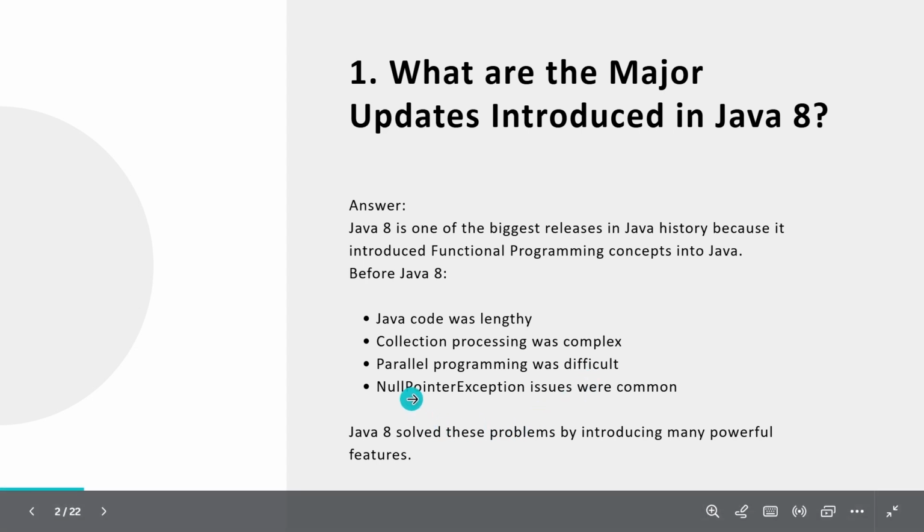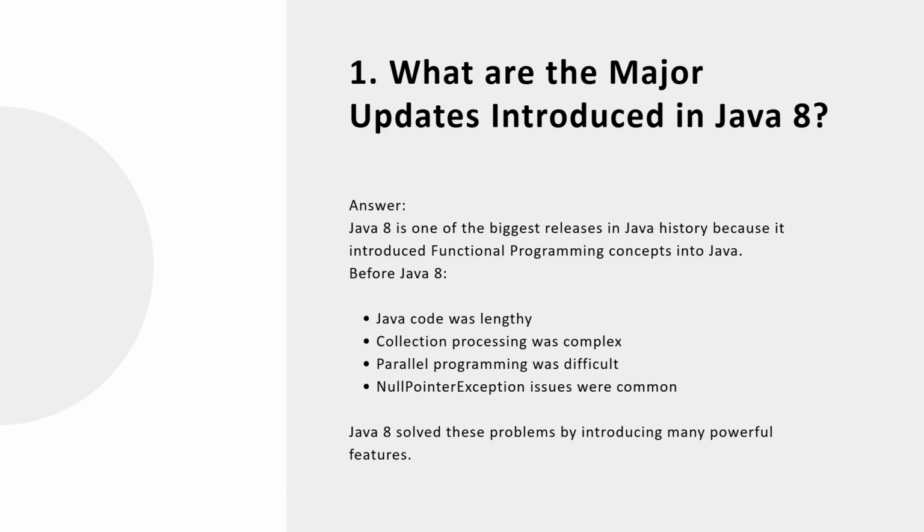Before Java 8, to handle a null pointer exception, there were no classes like Optional to handle these kinds of null checks. From Java 8, those came. So these are the major issues Java 8 solved.